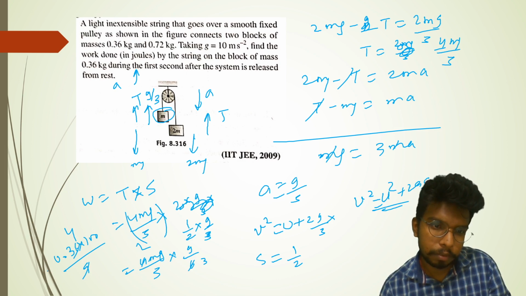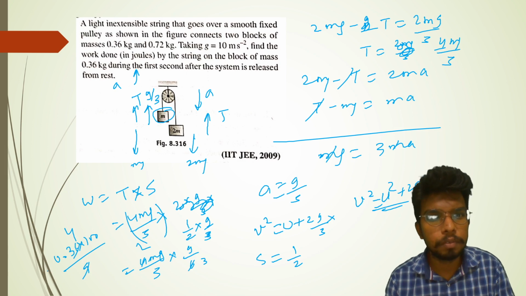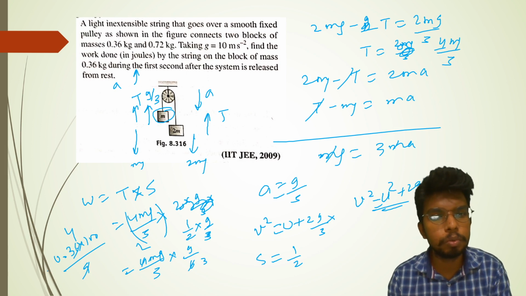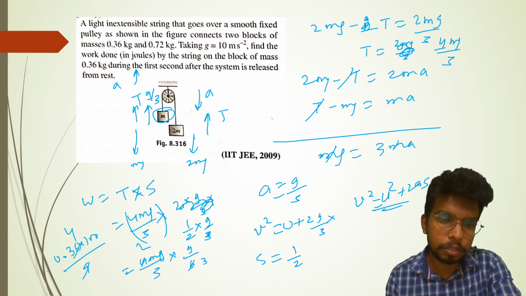Are we correct? A light inextensible string that goes over a smooth pulley. Find the work done in joules by the string on the block of mass 0.36 kg during the first second after the system is released from rest. Work done is equal to tension into displacement.